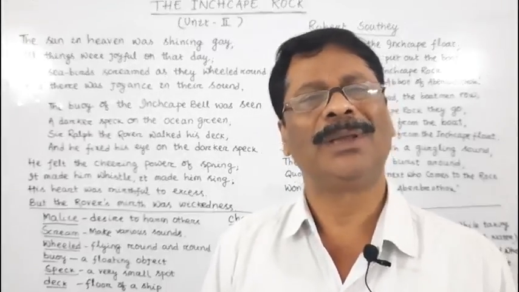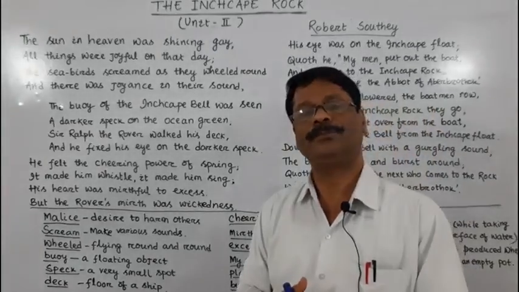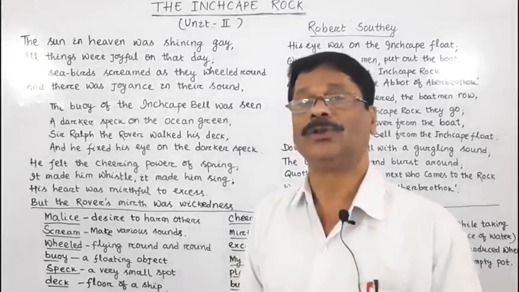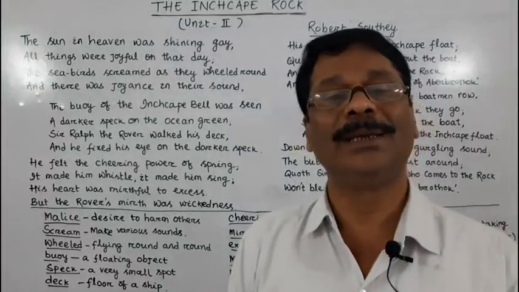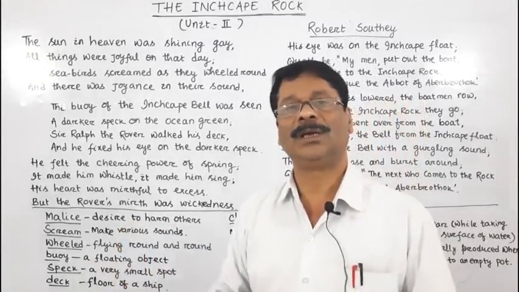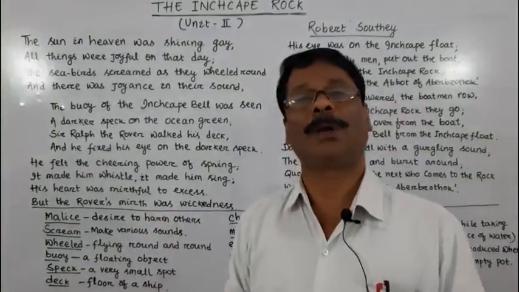In fact, he was the villain of this poem. Sir Ralph the Rover was also a sea pirate. He attacked the ships of others in the sea and looted their property.